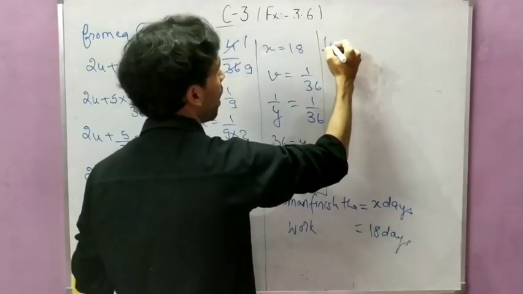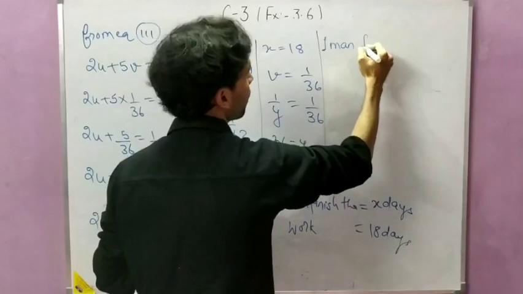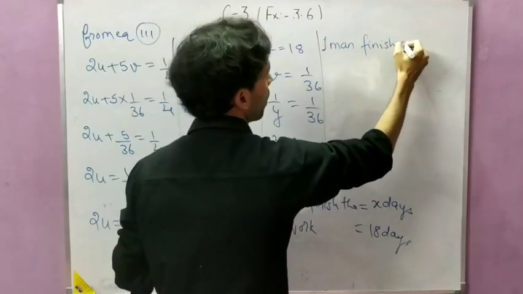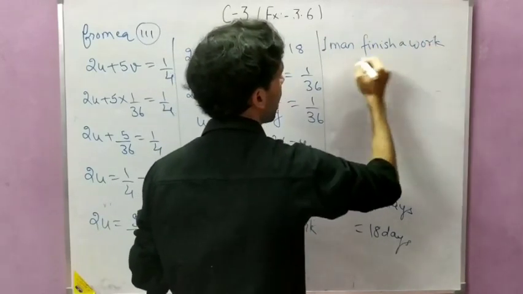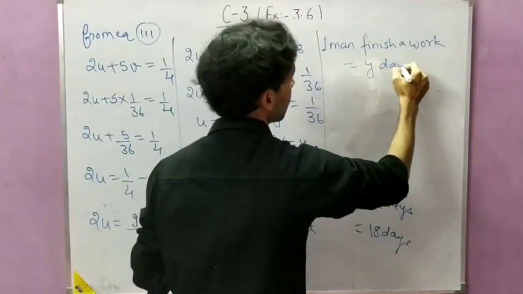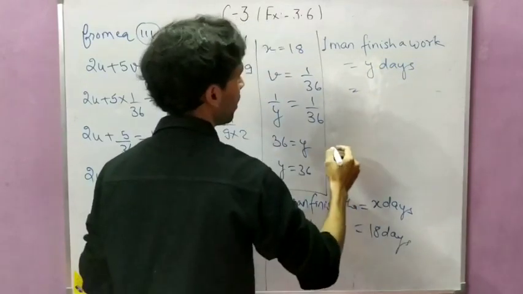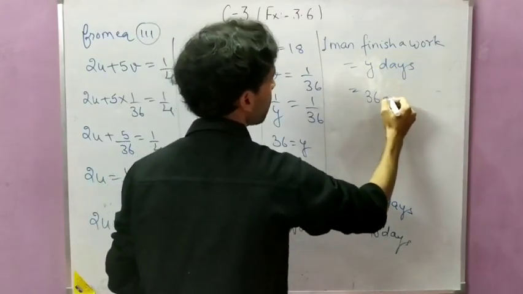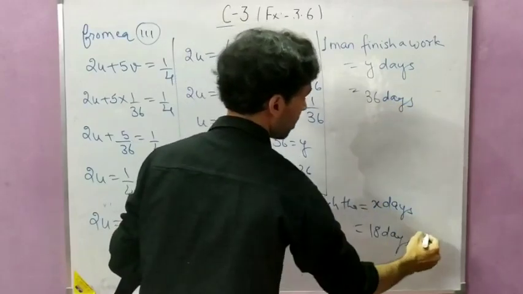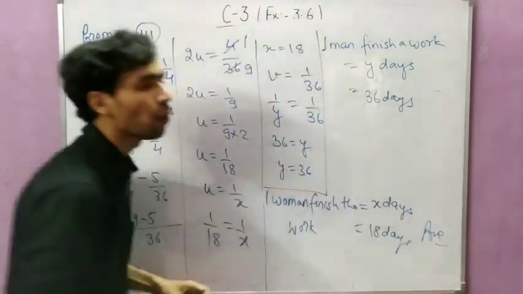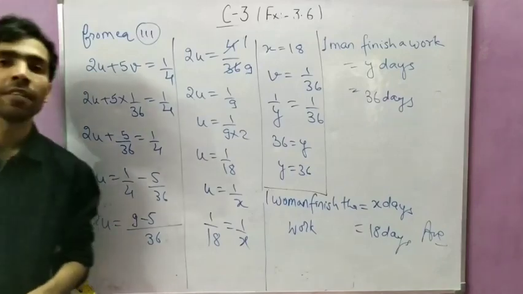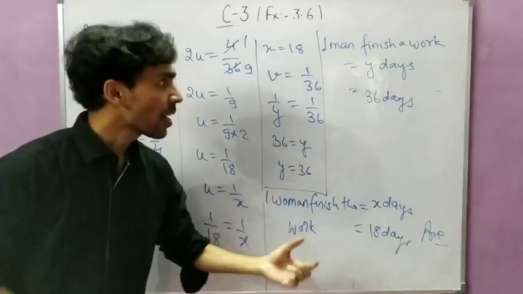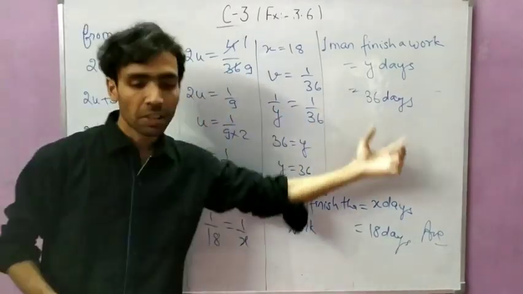Similarly, a man can finish a work in how many days? Y days. And the value of y is 36, so the answer will be 36 days. So this will be your answer. A woman can finish the embroidery work in 18 days and a man can finish the work in 36 days.